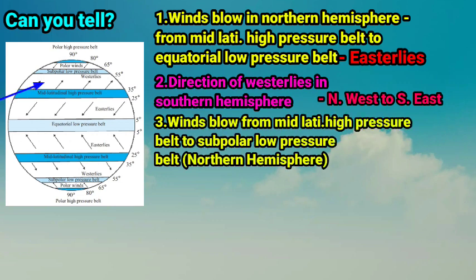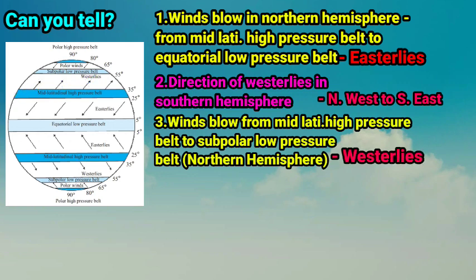Next question, question number 3. Which planetary winds blow from the mid-latitudinal high pressure belt to the subpolar low pressure belt in the northern hemisphere? Children, you can see in the figure the winds that blow from the mid-latitudinal high pressure belt to the subpolar low pressure belt are called westerlies wind.